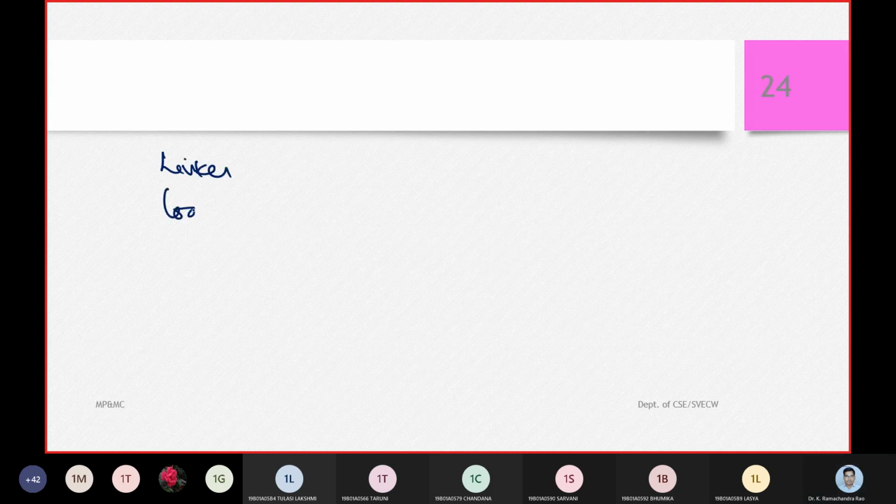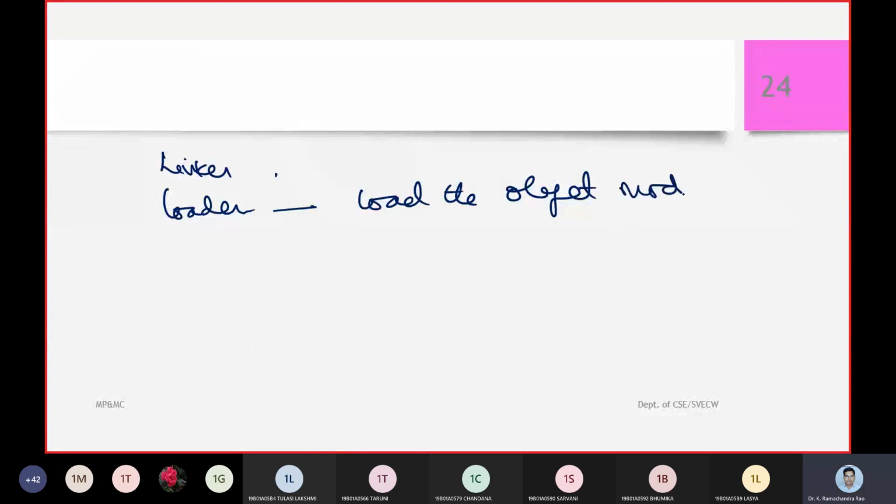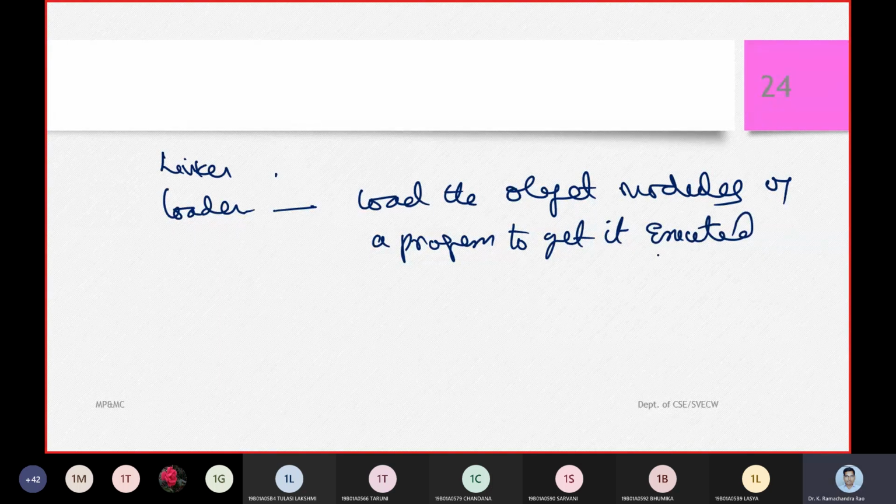Linker, loader. The loader loads the object modules of a program to get it executed. I want to execute a program, so obviously that program has to be brought to the memory. Only then will the program be executed.